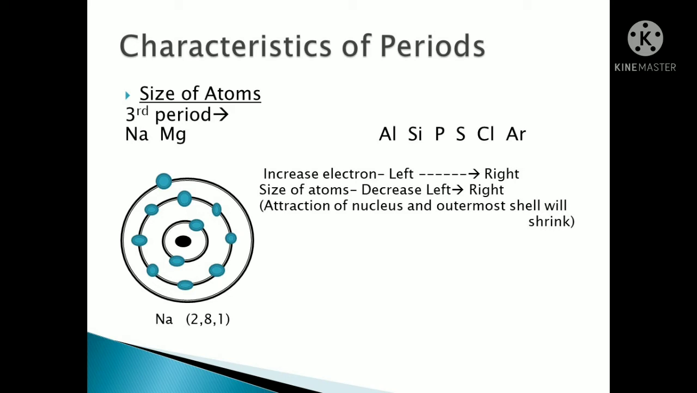Yes, electrons will increase. How? See, I have drawn sodium here: the first shell is 2, the next shell is 8 and the last shell is 1. But in magnesium the last shell will be 2, and in aluminium the last shell will be 3. So the electrons will increase slowly. We studied valence electrons in the first point; they will increase one by one from left to right. But the size of the atoms will decrease.